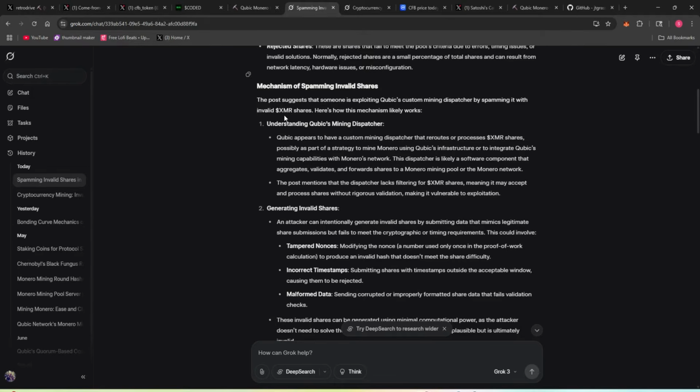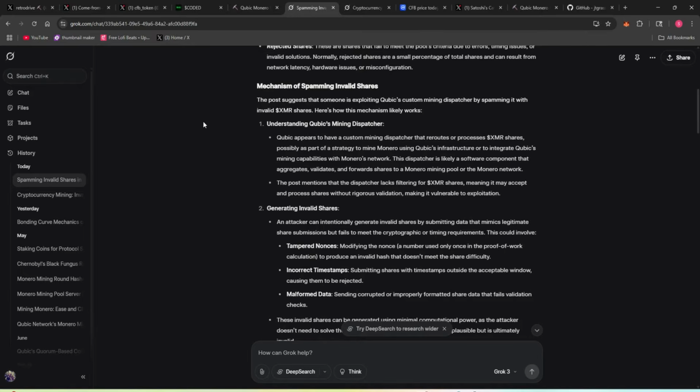The post suggests that someone is exploiting Qubic's custom mining dispatcher by spamming it with invalid XMR shares. Understanding the dispatcher: Qubic appears to have a custom mining dispatcher that reroutes or processes XMR shares, possibly as part of a strategy to mine Monero using Qubic's infrastructure or to integrate Qubic's mining capabilities with Monero's network.